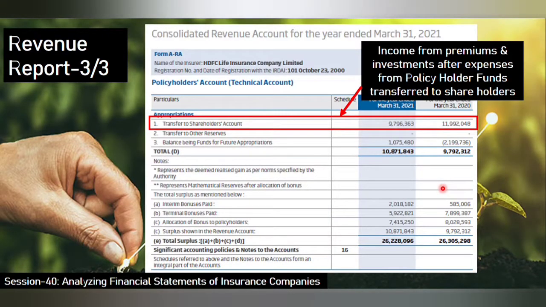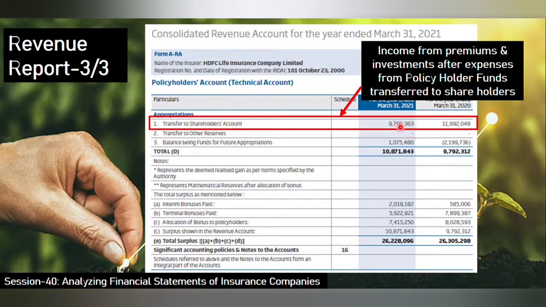Now getting to the third part of it. This is again the P&L statement or the income statement, but here you can see this is the income statement for the shareholder. In the last slide we discussed the policyholders income statement. Now if you see here, income from premiums and investments after expenses from the policyholders funds is being transferred to the shareholders fund.